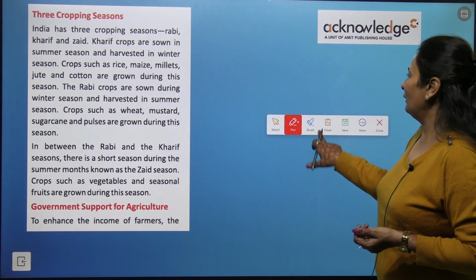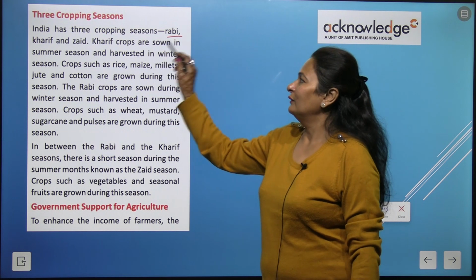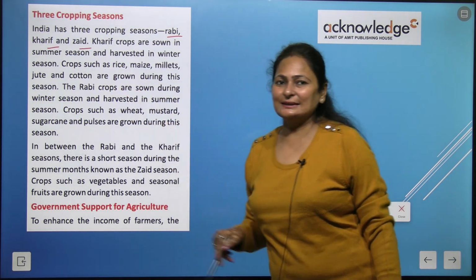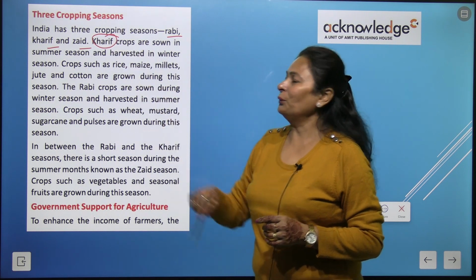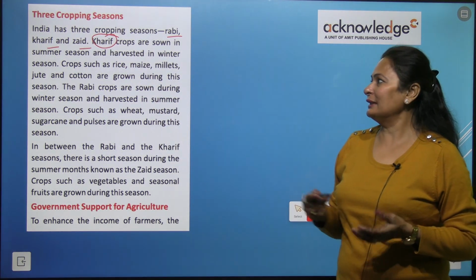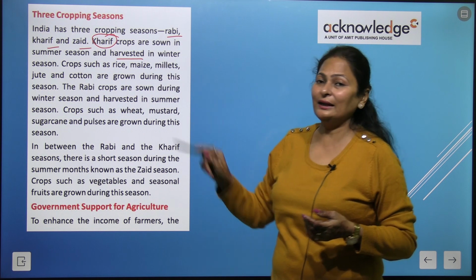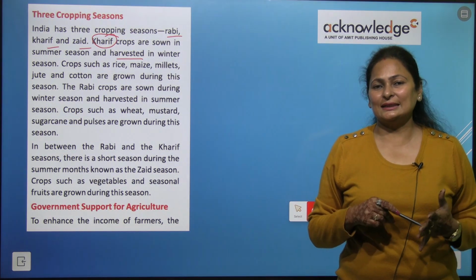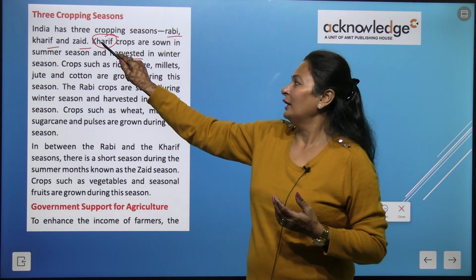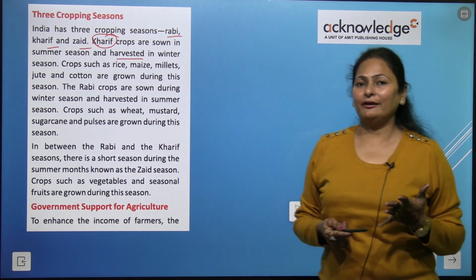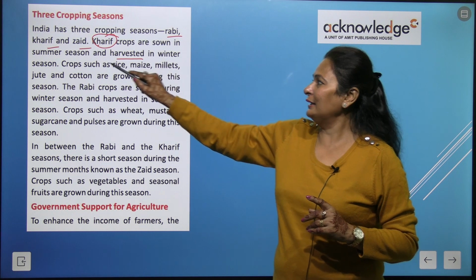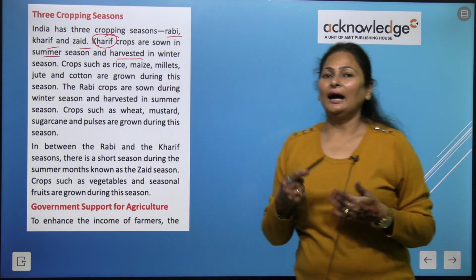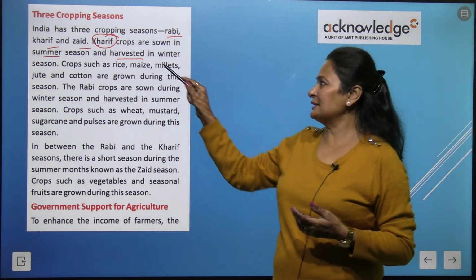India has three cropping seasons: Rabi, Kharif and Zaid. Kharif crops are sown in summer season and harvested in winter season. Kharif crops are sown in which season? It is in summer season and they are harvested.